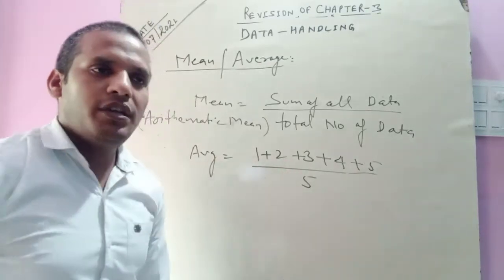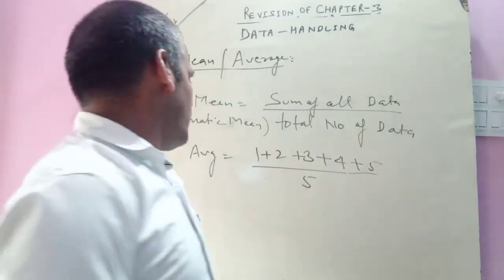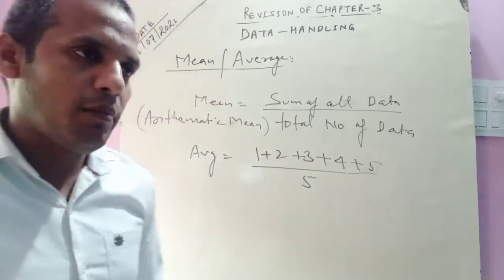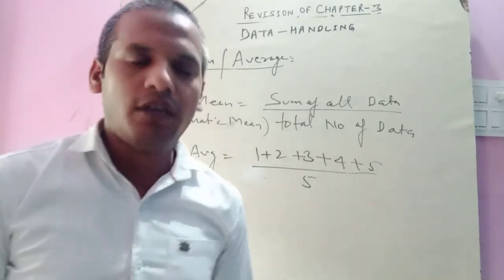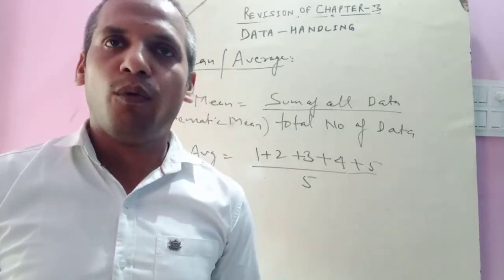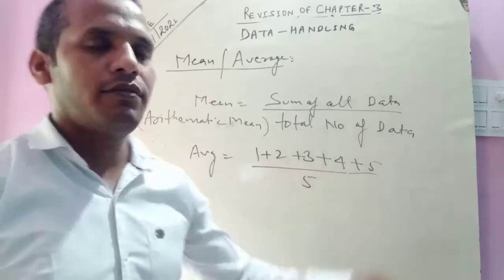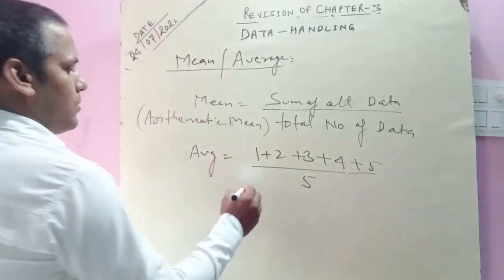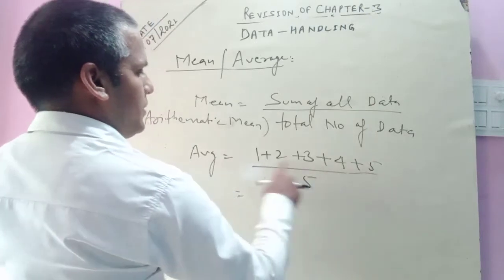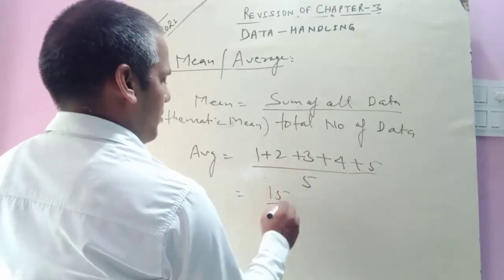If we find the mean of the first 5 natural numbers, the numbers start from 1. If the question says find the mean of the first 5 whole numbers, it means the numbers start from 0. When we add, we get 15 upon 5.